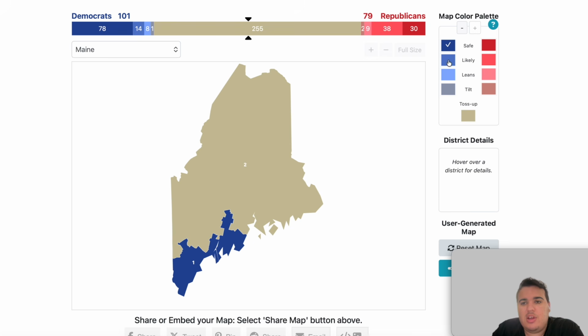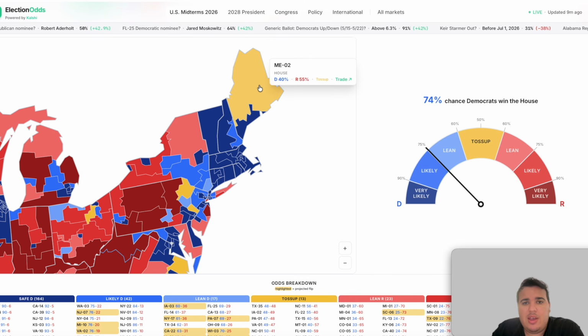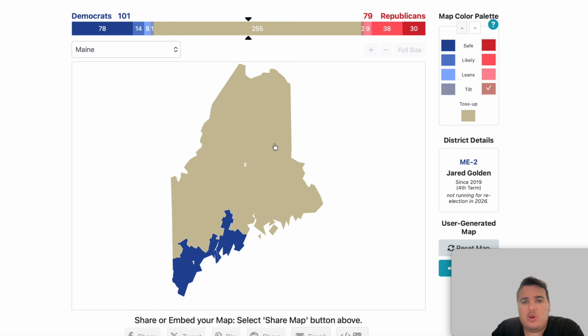The 2nd district, Jared Golden's now open seat, is a toss-up. The Republicans have a 55% chance to win. Democrats have a 40% chance to win, so it goes in the tilt Republican category.